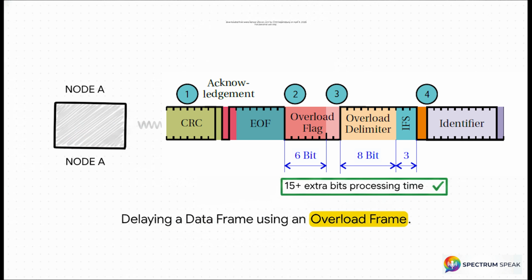Now, the precise timing here is absolutely crucial. Notice the interframe space. That's a gap of 3 recessive or passive bits between messages. But if a node needs more time, it just blasts out those 6 dominant bits right after the previous frame ends. This forces all the other nodes to recognize the delay, causing them to also send an overload flag. Ultimately, this buys our overwhelmed node at least 15 extra bits of crucial processing time. It's a completely penalty-free way to safely buy time on the bus.